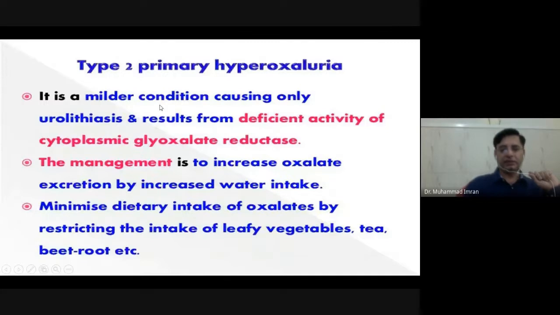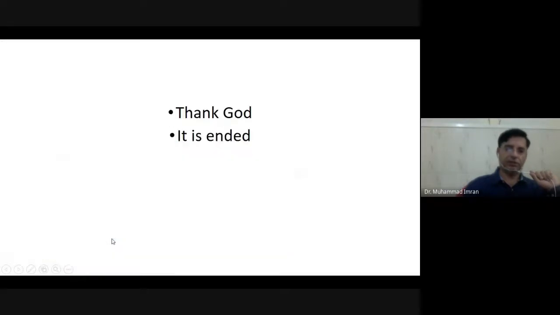It is a milder condition, type 2 primary hyperoxaluria. It is a mild condition caused by only urolithiasis resulting from deficient activity of cytoplasmic glyoxylate reductase. The management is to increase oxalate excretion by increased water intake, and minimize dietary intake of oxalate by restricting the intake of leafy vegetables, tea, beef, beet, and fruits.